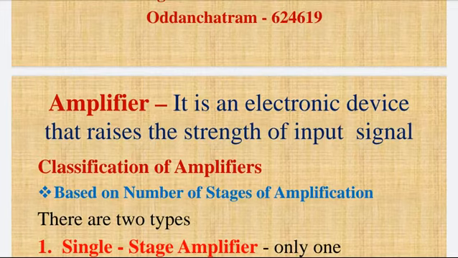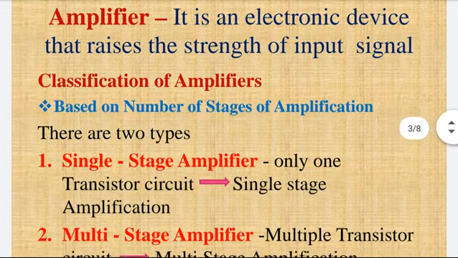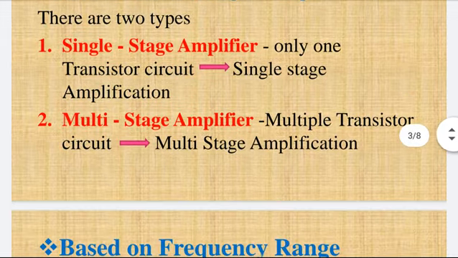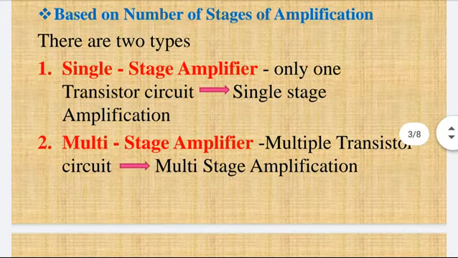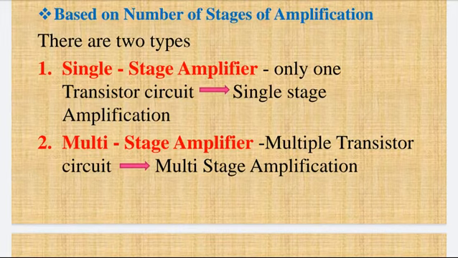Now let us see the classification of amplifier. Amplifiers can be classified in many ways. So first of all, based on number of stages of amplification, it is classified into two types, single stage amplifier and multi-stage amplifier. In single stage amplifier, only one transistor circuit can be used for amplification of the signal. Here, only one stage of amplification is possible. While in multi-stage amplifier, multiple transistor circuits are used and many stages of amplification is possible using the multi-stage amplifier.